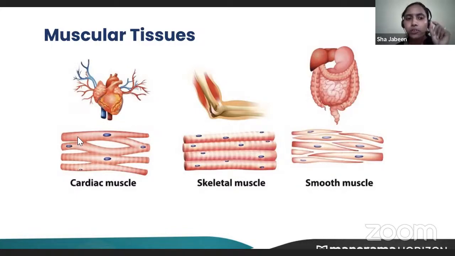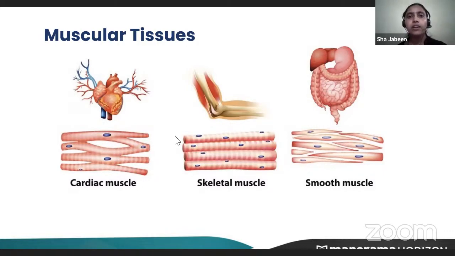Now you can see striations in them. You can see the bands, the dark and light bands. That shows that it has the characteristic of skeletal muscle. But these muscles are not in our control. We cannot control them. They are involuntary, which is the characteristic of smooth muscle. Hence, they are showing both the characteristics, of skeletal muscle as well as smooth muscle. Hence, they are classified into a separate group. Apart from that, cardiac muscle has its own characteristics also. They never get fatigued. They have branches in them. Smooth muscle and skeletal muscle don't have branches, but cardiac muscles have branches in them.